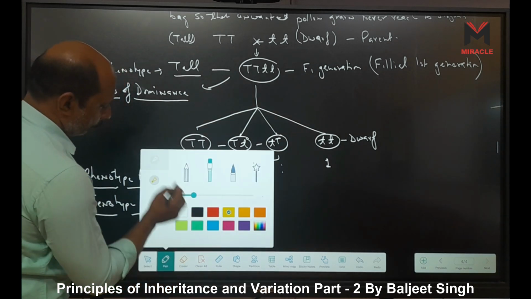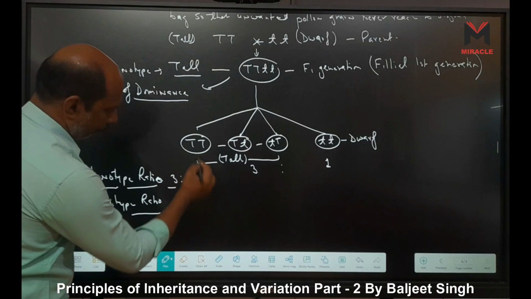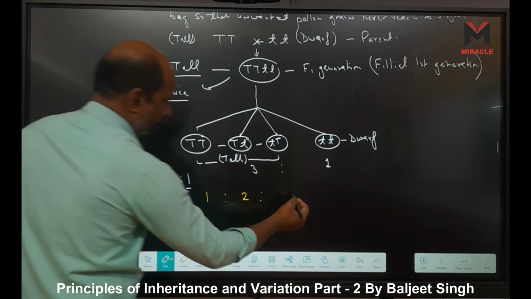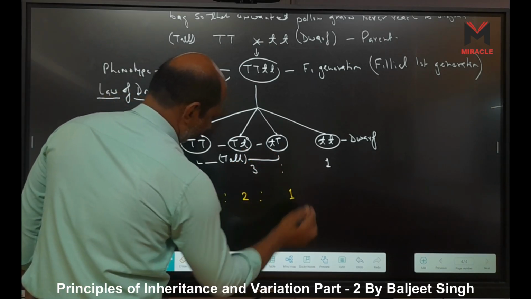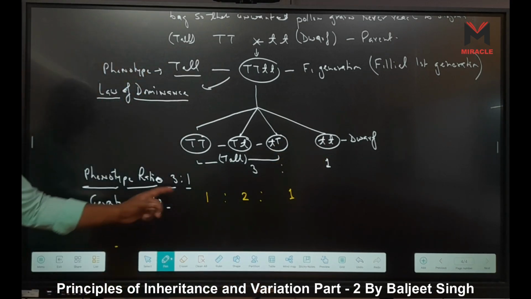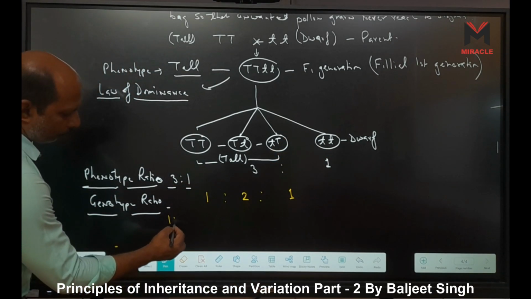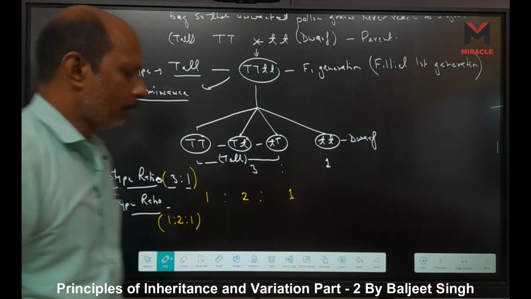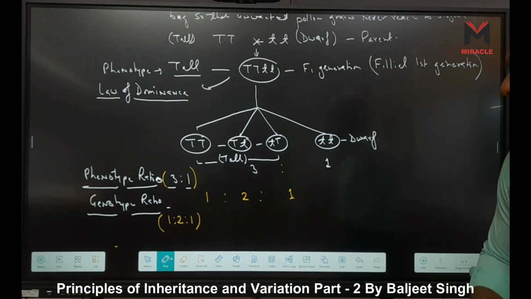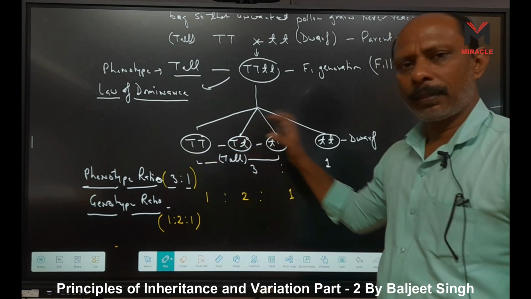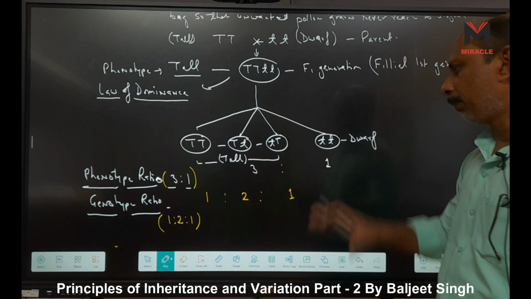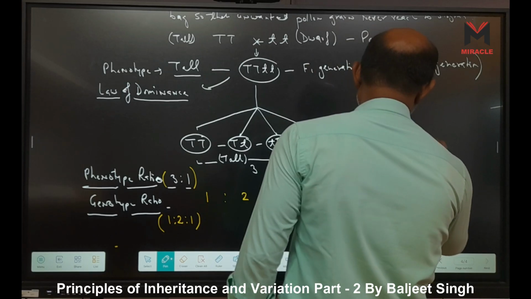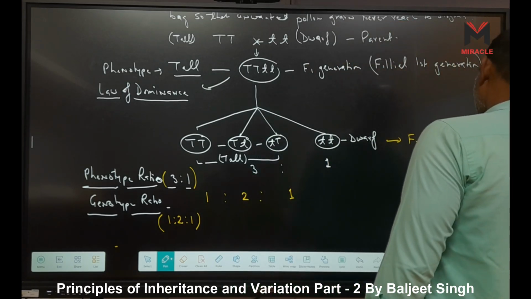Okay, I will change the color, otherwise you may get confused. One is pure tall, then two are hybrid, and one is dwarf. So 1:2:1 is the genotype ratio, and 3:1 is the phenotype ratio. One is pure tall, two are intermediates, meaning hybrid, and one is pure dwarf. If he does selfing, this is called the F2, filial second generation.